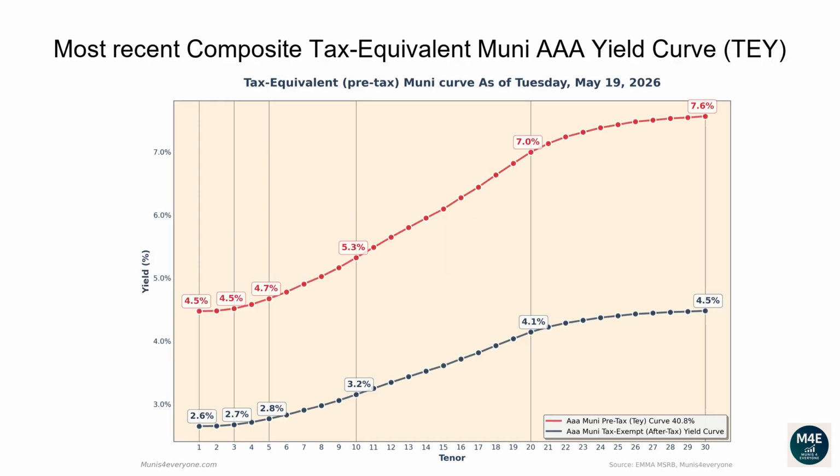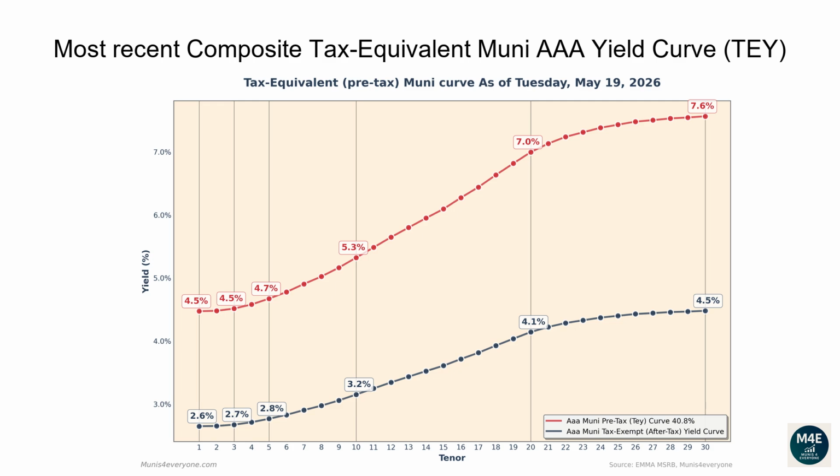Let's now go over the most recent composite tax-equivalent Muni AAA yield curve. The following graph shows, in red the tax-exempt after-tax Muni yield curve, versus in blue its tax-equivalent pre-tax version assuming a 40.8% top tax bracket, as of May 19, 2026. Why would you care to see the tax-equivalent version of the Muni yield curve? More on this later. Let's first go over the pre-tax, aka tax-equivalent yield curve.